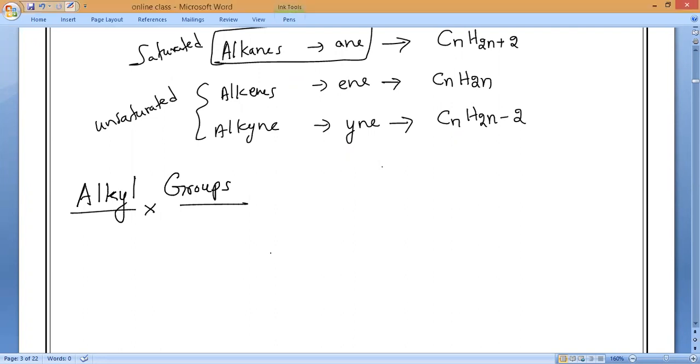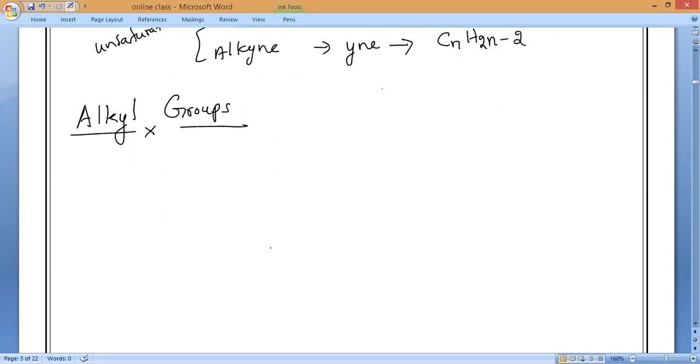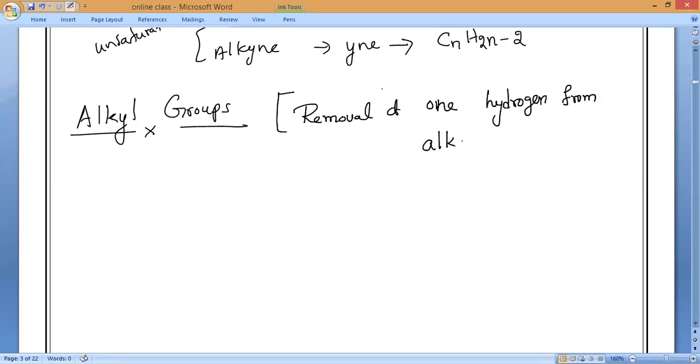So now observe very carefully. Alkyl group means the group formed by the removal of one hydrogen atom from alkanes. All of you should remember: removal of only how many hydrogens? One hydrogen. From whom: alkanes, alkenes or alkynes? Alkanes, only alkanes. Then it will form a group, and that group is called an alkyl group.